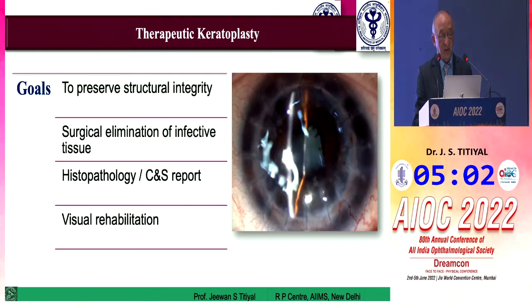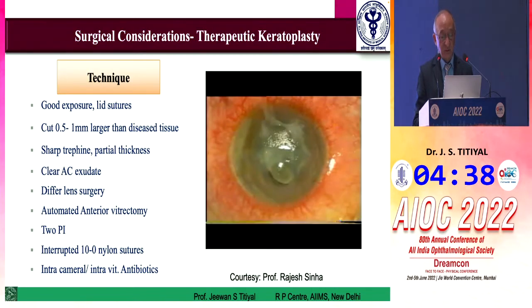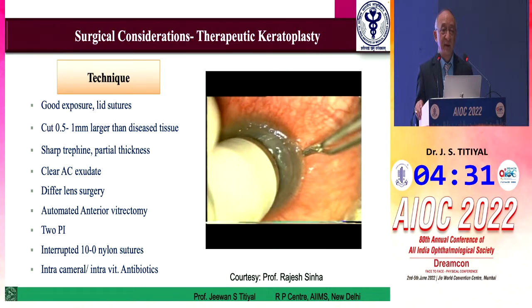Technique-wise, it's very simple. We like to save the eye, the integrity of the globe, remove the entire infectious load, keep the normal healthy corneal tissue of the patient, and replace the rest with healthy tissue. Send the button for culture and sensitivity to get the actual organism if possible. Therefore, I think, the timing of surgery is very crucial to achieve good success. And surgery-wise, it is not different from any surgery you do in terms of full thickness keratoplasty.